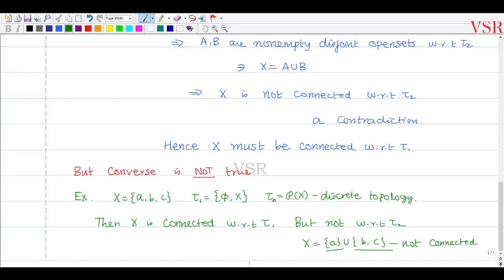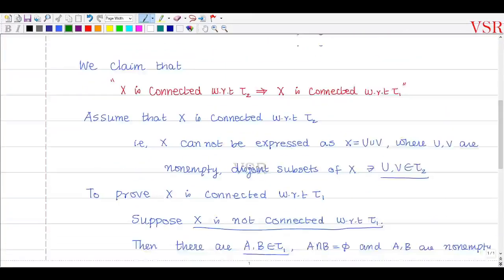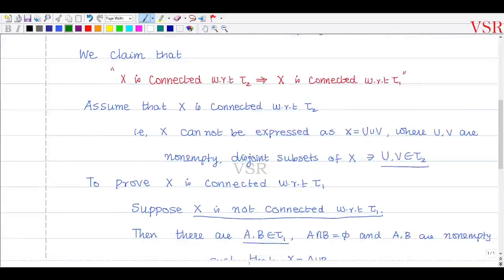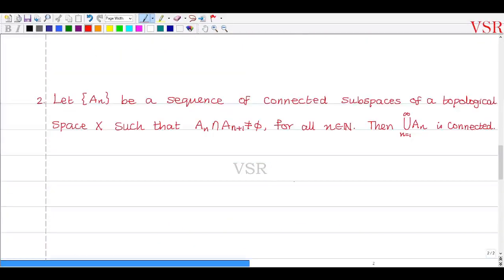So what I have taught today is this: if tau 1 is a subset of tau 2, and capital X is connected with respect to tau 2, that implies capital X is connected with respect to tau 1. But the converse is not true. X may be connected with respect to tau 1 but need not be connected with respect to tau 2. In topology research, connectedness is more likely to fail. That is a theorem, that is a problem. Okay, we'll see the second problem.